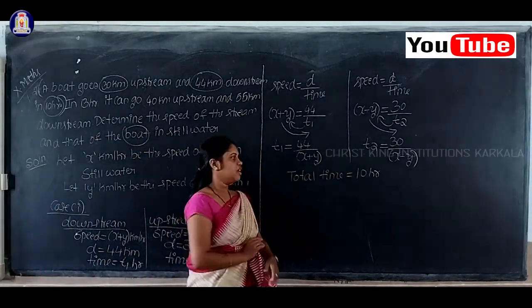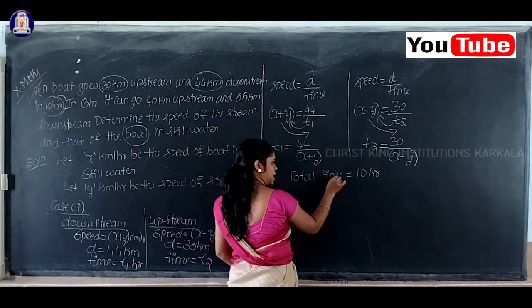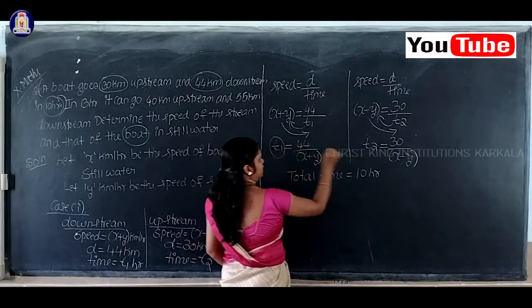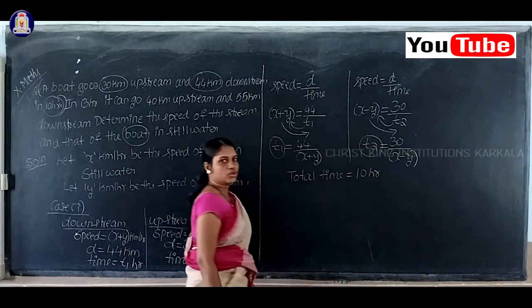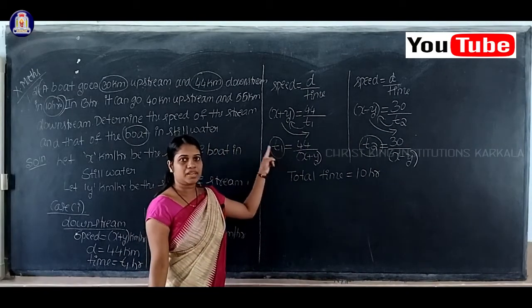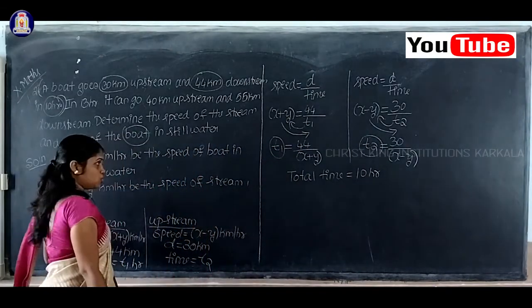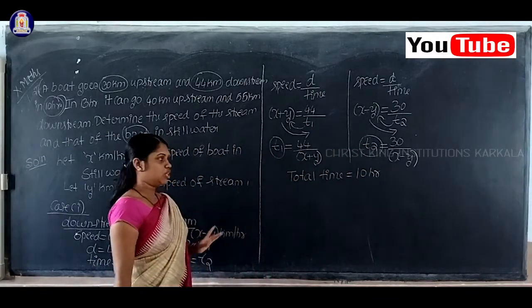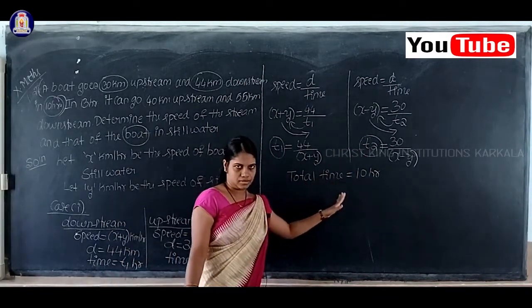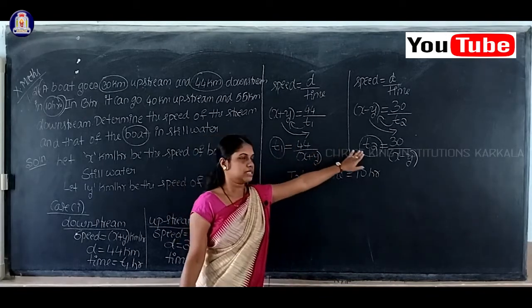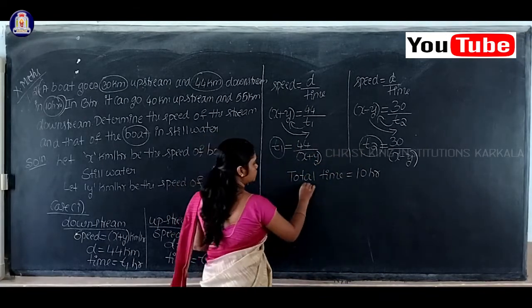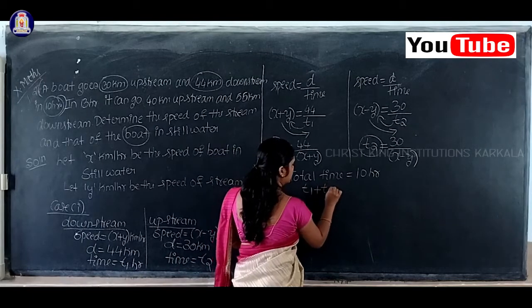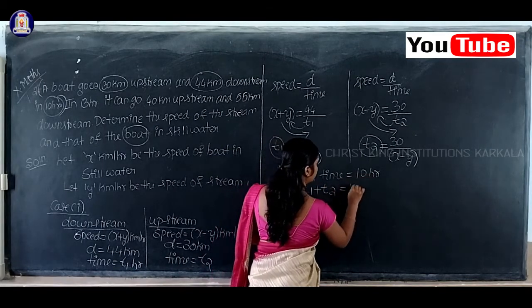This total time is nothing but T1 plus T2. Here T1 is the time for downstream, T2 is the time for upstream. So total time is T1 plus T2, so T1 plus T2 is equal to 10.